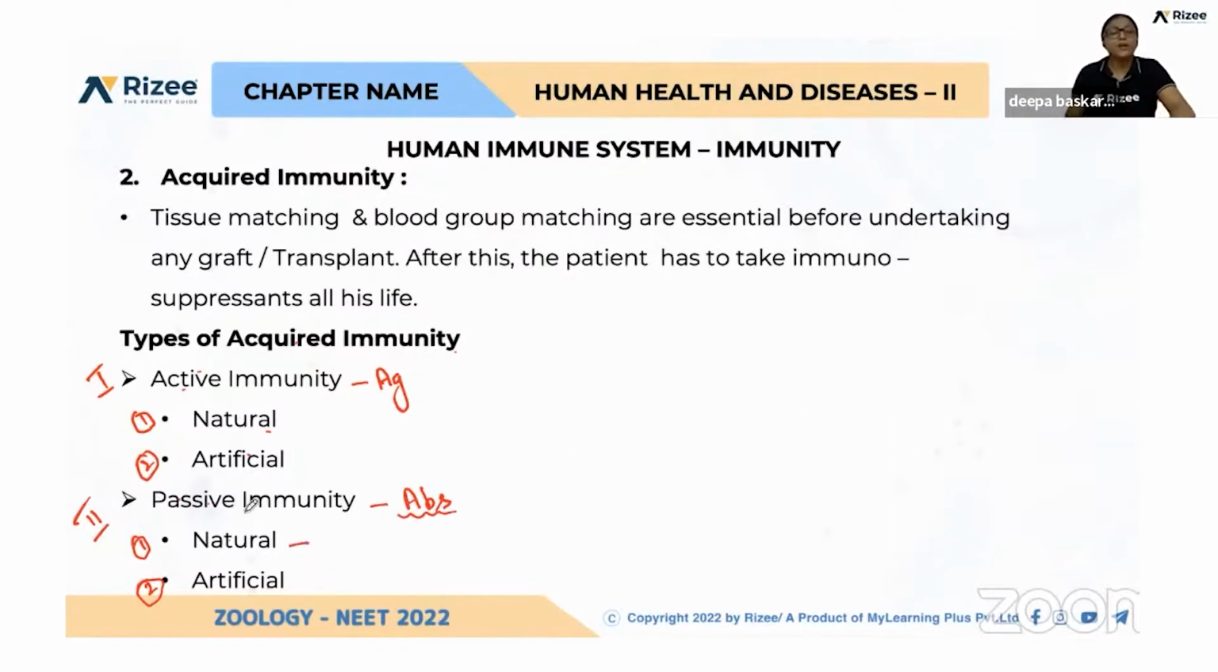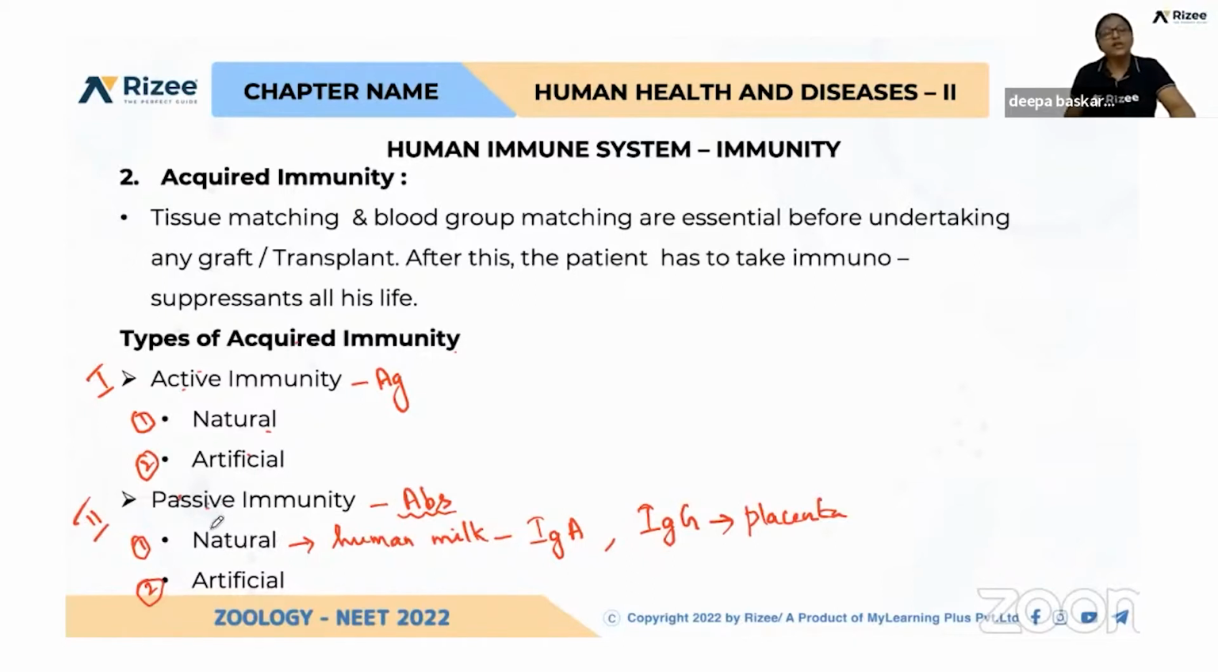So natural passive immunity, natural passive acquired immunity, for example, we can say human milk, breast milk. So it is having antibody. One example. And one more, if you take IgG, it can cross placenta. Directly the fetus is getting the antibodies. So this is called as natural passive immunity.